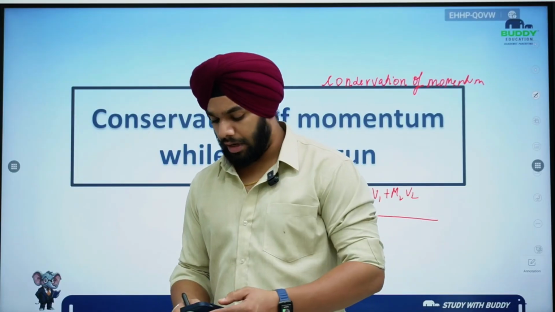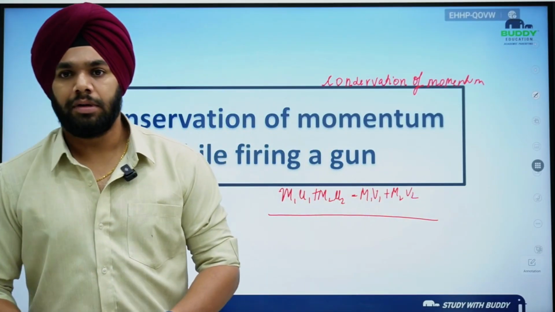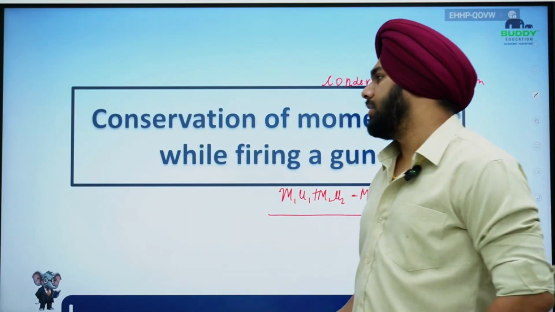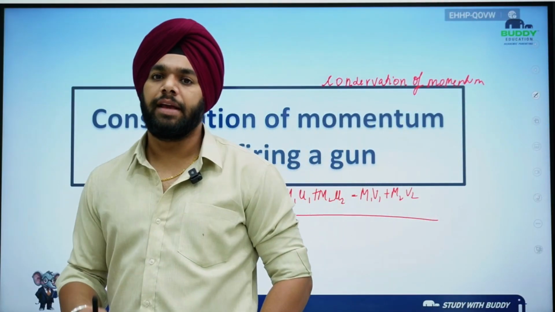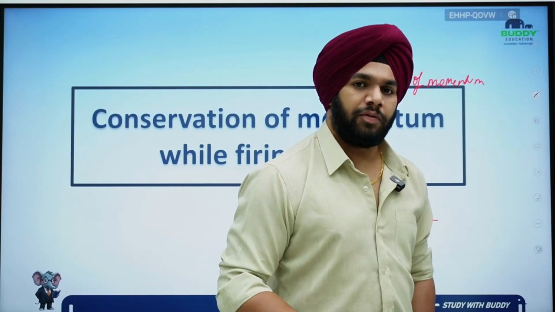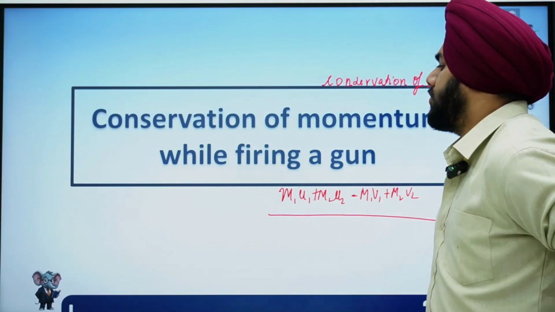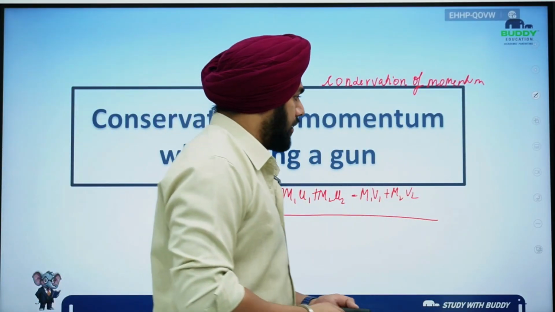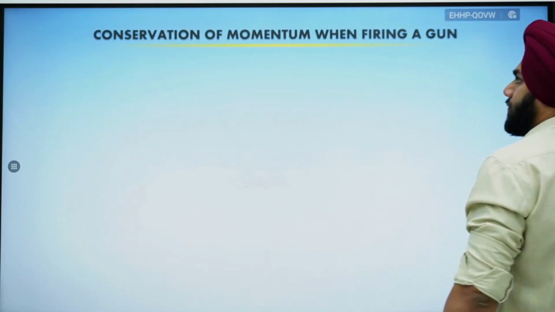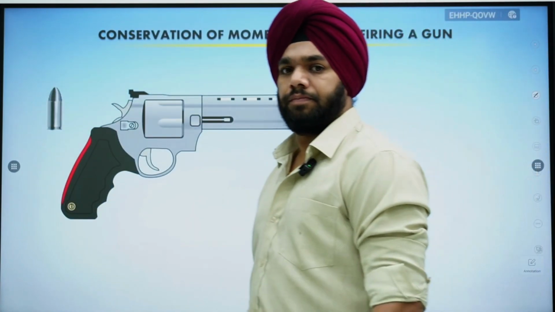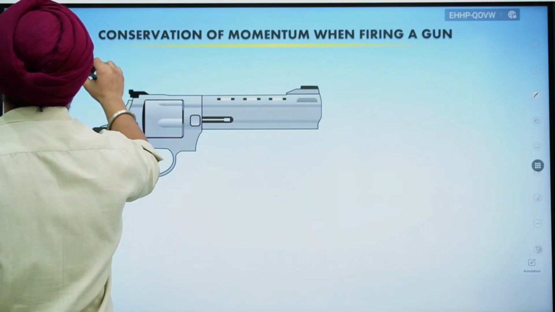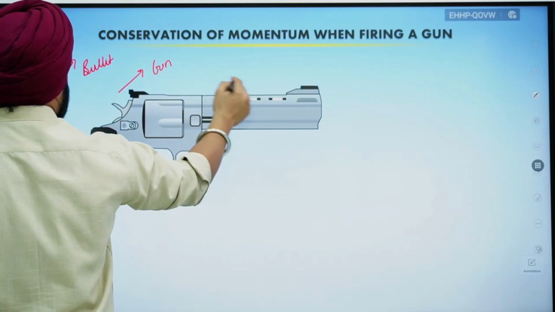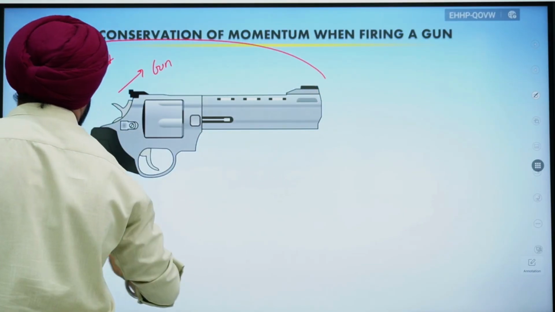Now coming to a particular case for the law of conservation of momentum, on which NCERT has really emphasized: firing of a gun, right? So in this particular topic, again, we have a gun and a bullet, which will again be the system, right? So we have bullet, we have gun, which is again taken as a system.